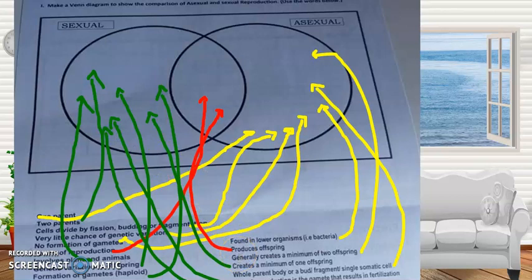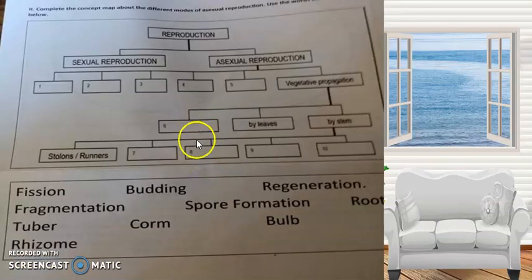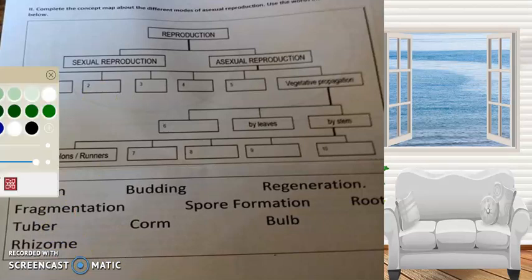Punta na naman tayo sa next activity na ni-request ng ating audience. Okay, so dito sa concept map, ilagay natin itong mga words dito sa box. Okay, for fish. Under sexual reproduction, wala na siyang subtypes, no? Dito, wala na tayong malalagyan. But for asexual reproduction, marami tayong pwede maisulat dito. So, again, gagamit pa rin tayo ng color code.